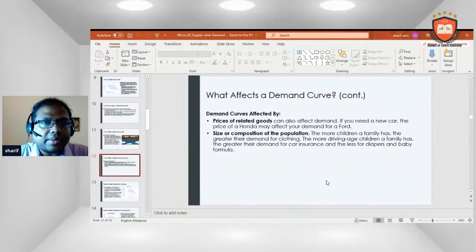The demand curve is also affected by the price of related goods. If you need a new car, the price of a Honda may affect your demand for a Ford. Size or composition of the population: the more children a family has, the greater their demand for clothing. The more driving-age children a family has, the greater their demand for car insurance, and the less for diapers and baby formula.